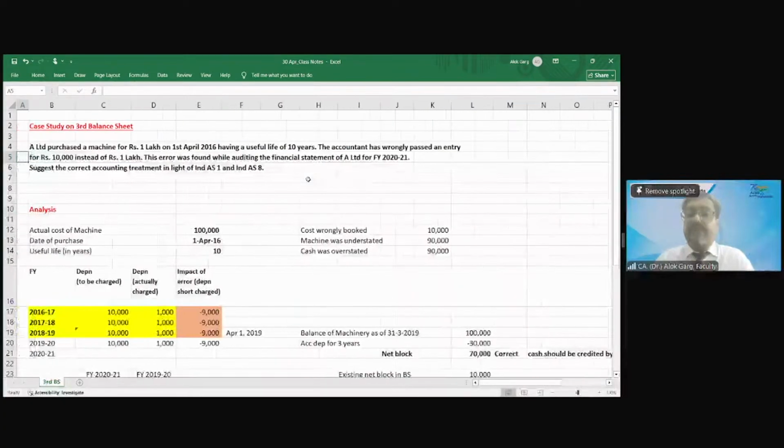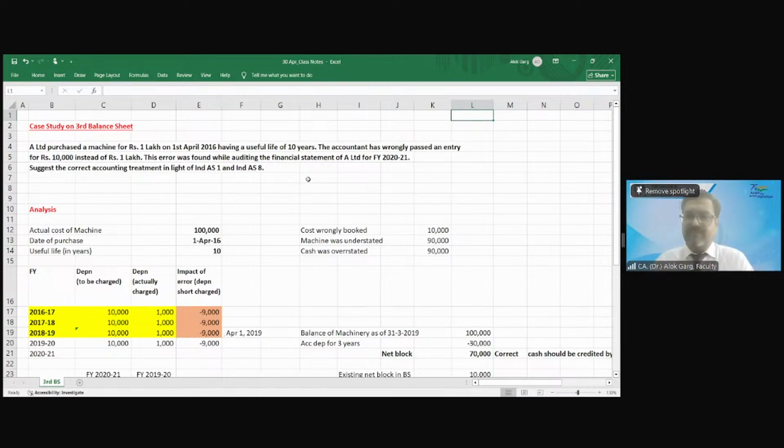Friends, whenever the company is correcting the prior period error, the provisions under Ind AS and IFRS are very stringent. In ICAI, in the accounting standard, it was very simple. It only said that, for example, the previous year or past period errors you have detected today, not to worry. Whatever is the impact of the error, take it in the current year P&L as a prior period item.